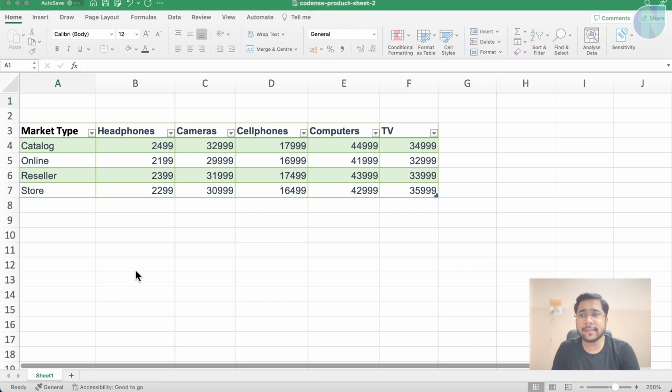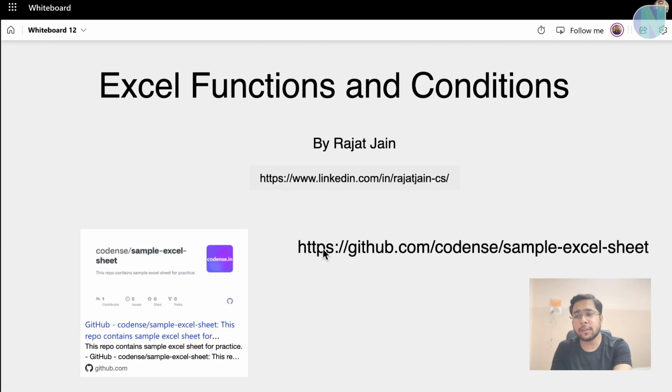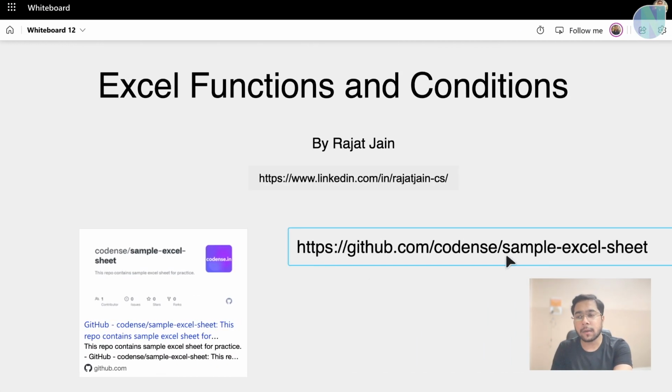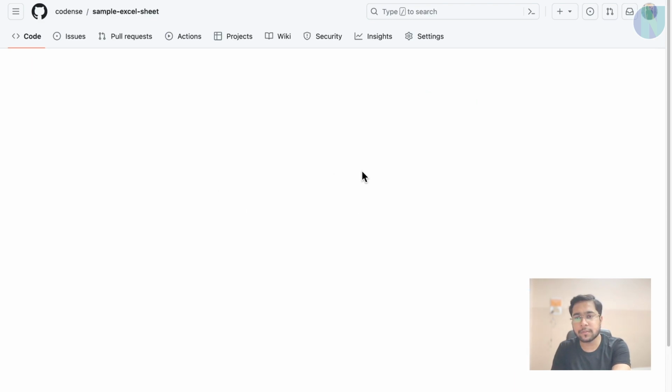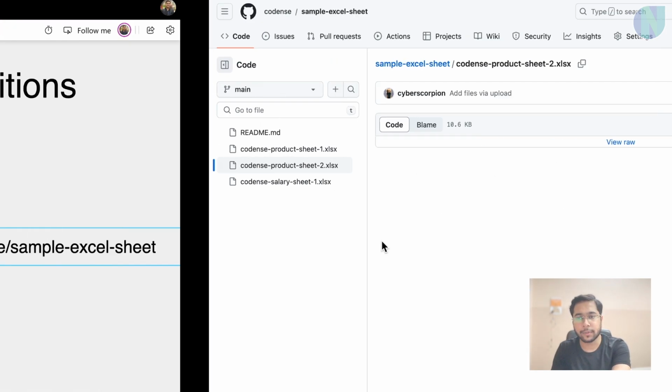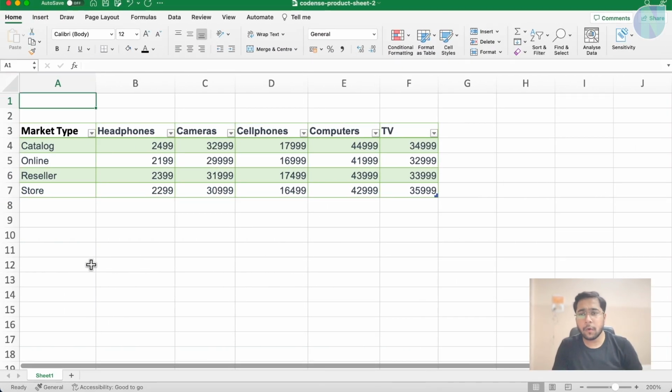So this is another Excel sheet named product sheet 2. You can download this sheet from this GitHub link. You can see here there is another sheet, product sheet 2. You can go to this link, click on this file, and download it. Now vertical lookup, or VLOOKUP, does vertical lookups, but HLOOKUP does horizontal lookups.